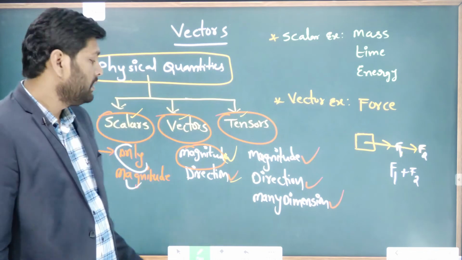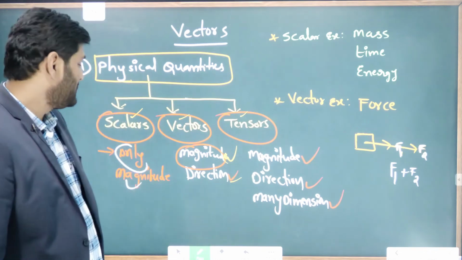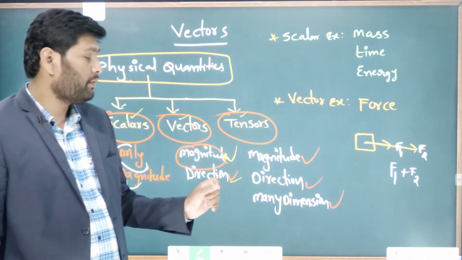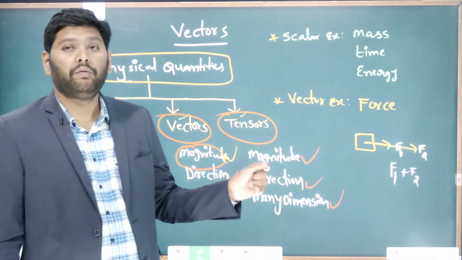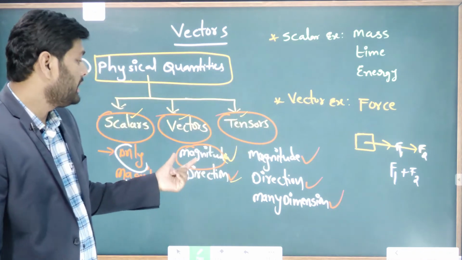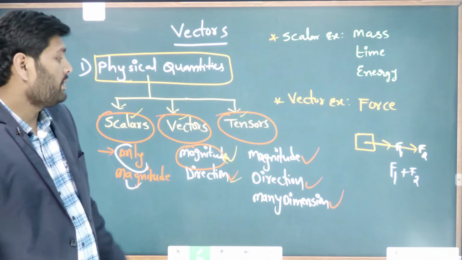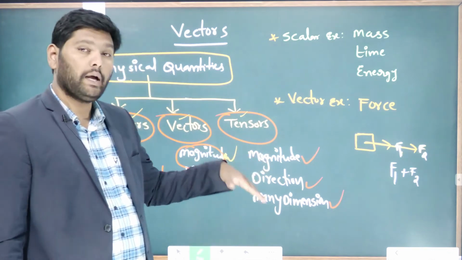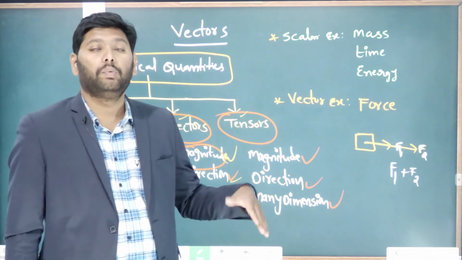Quantities having magnitude as well as direction are known as what? Vector quantities. Tensor means magnitude, direction, and it also requires many dimensions.